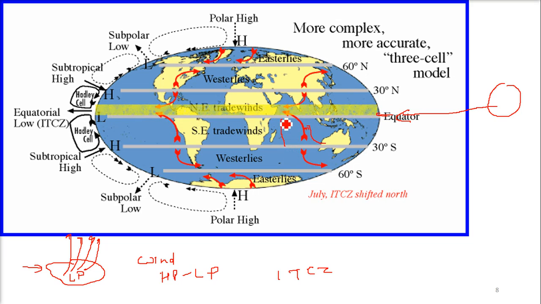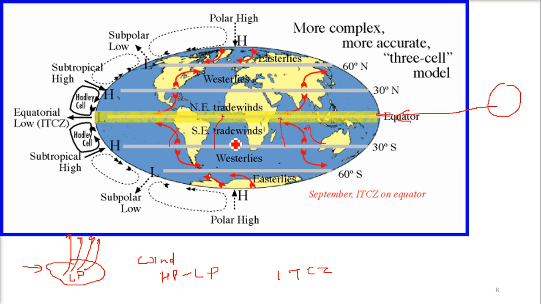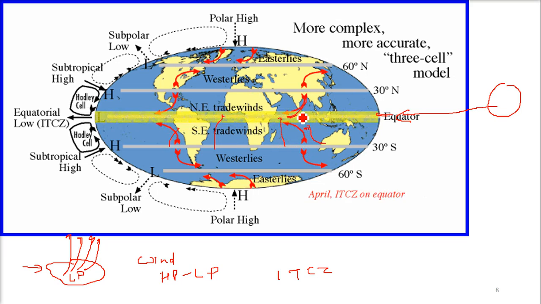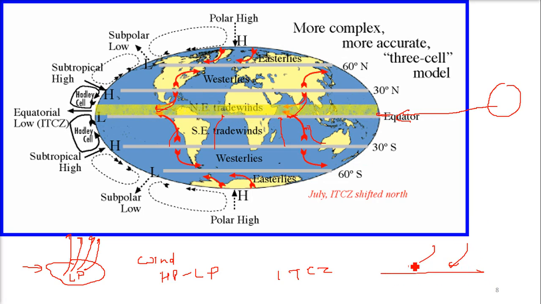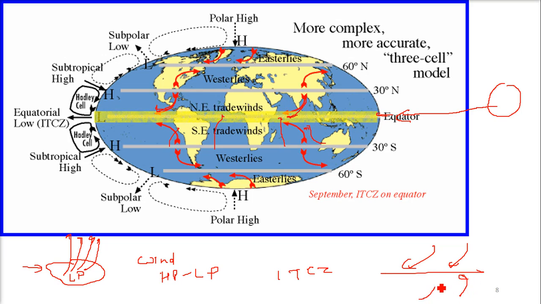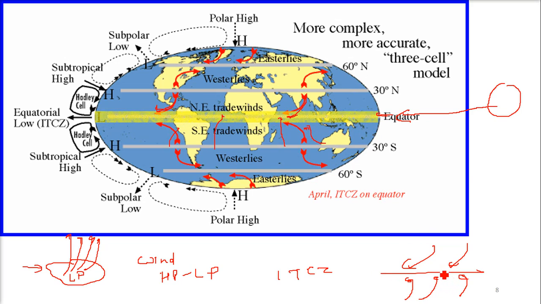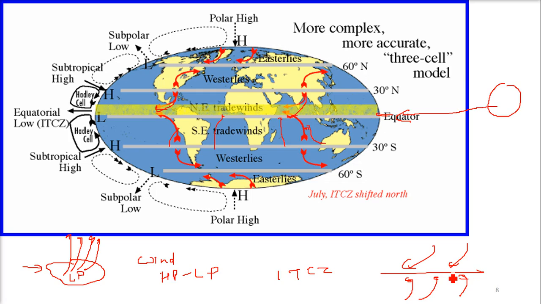So the winds from here, they go like that. They reach here. These are called trade winds. So the winds are going like this and the winds are coming like this. See, if this is the equator, the winds are coming like this and these winds are going like this. These winds are just coming because they have to fill this low pressure area, because they are at high pressure area.